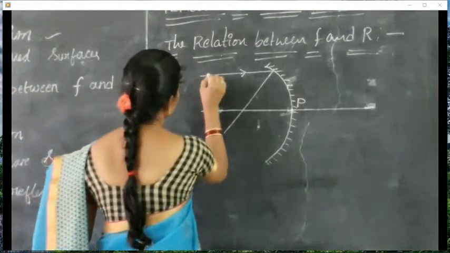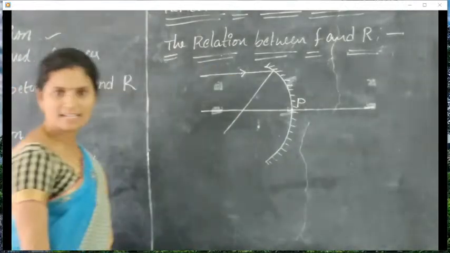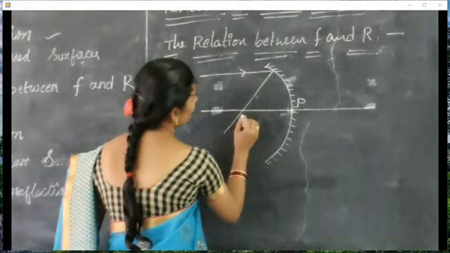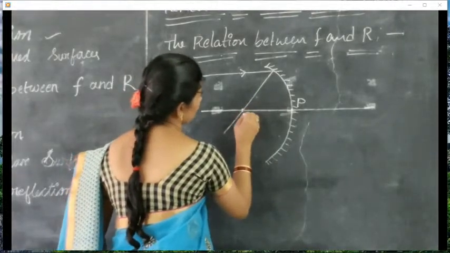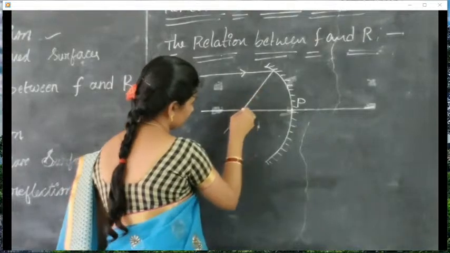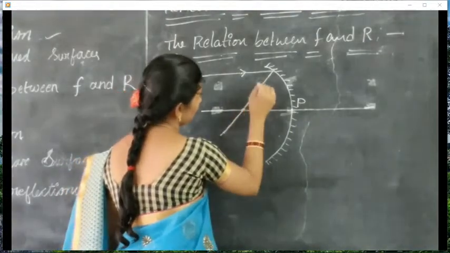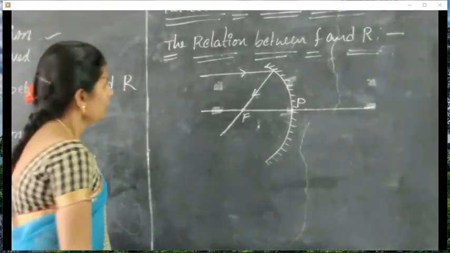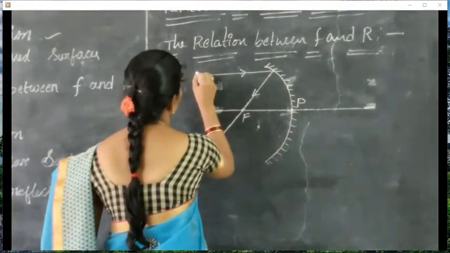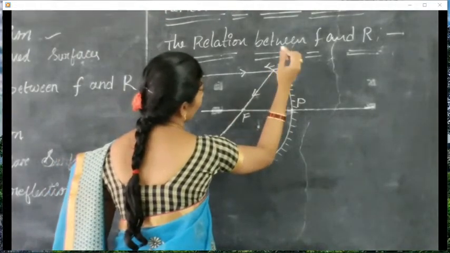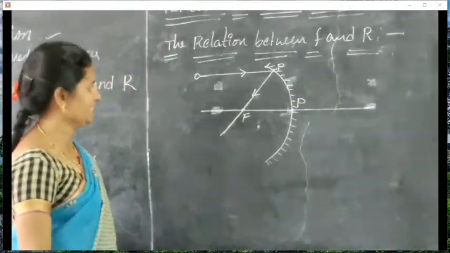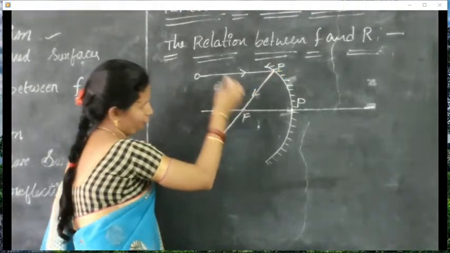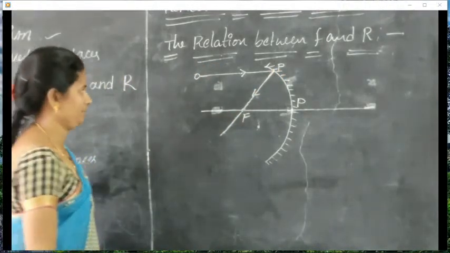This ray is parallel to the principal axis, so the reflected ray must pass through the focus. OP is the incident ray and PF is the reflected ray.